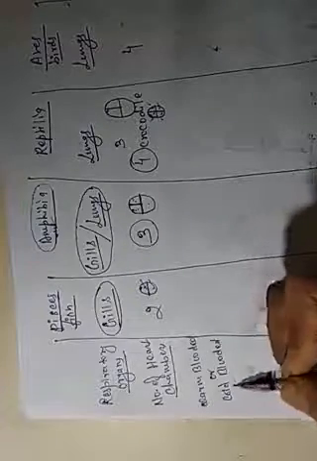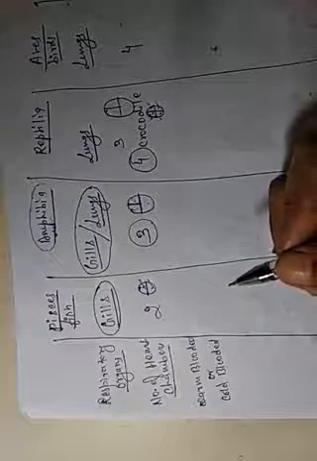Okay, next is warm blooded or cold blooded. This means that the body temperature changes according to the environment or not.